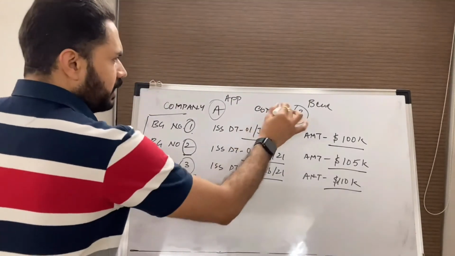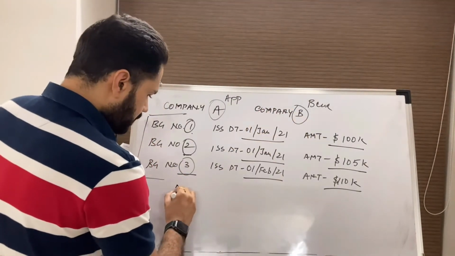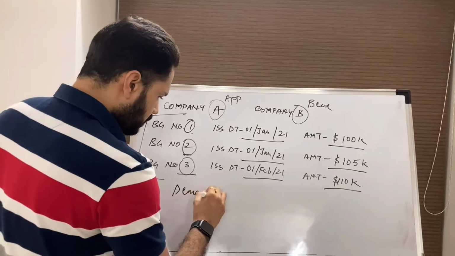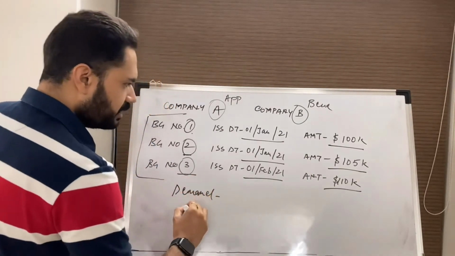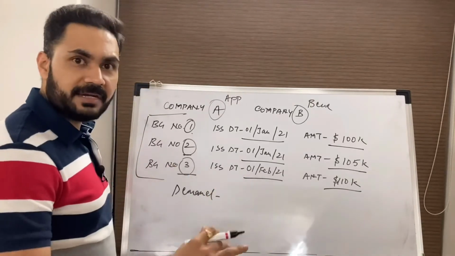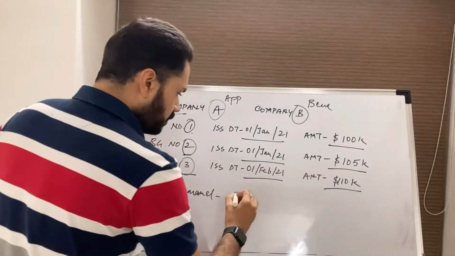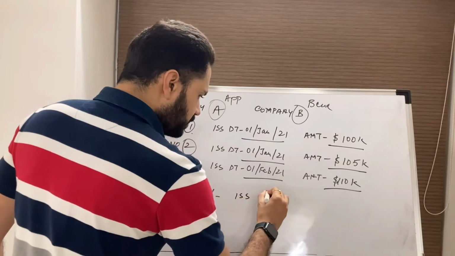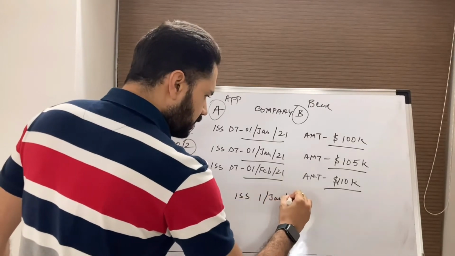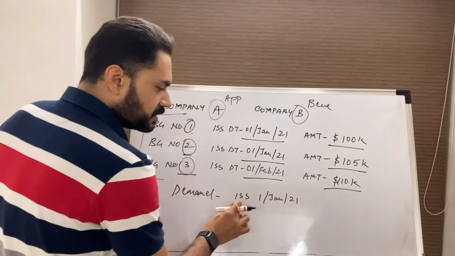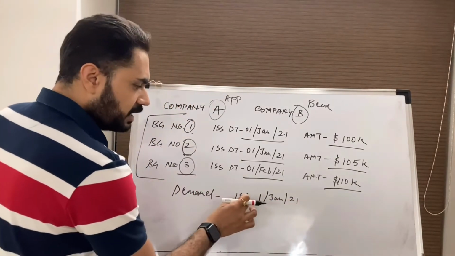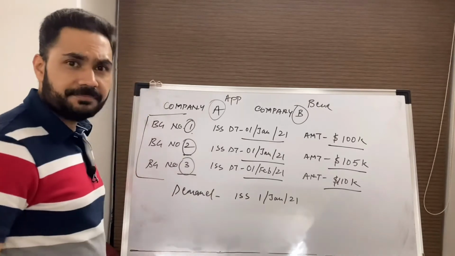Now, company B presents a demand and it says that this demand is under a guarantee which was issued on 1st Jan 21. Now, this is the only line which is mentioned in the demand which links the demand with the guarantee.